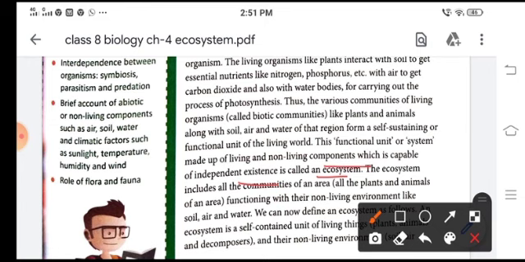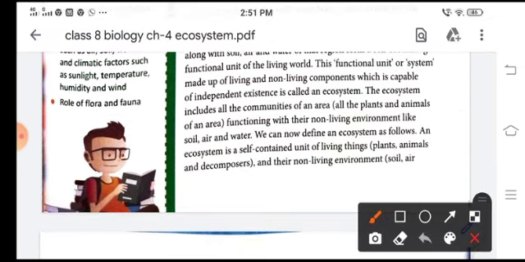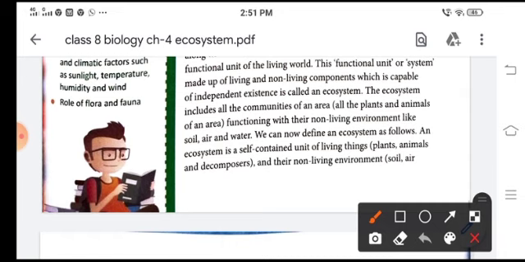So the ecosystem includes all the communities of that area functioning with the non-living environment like soil, air and water. So we can define ecosystem as a self-contained unit of living things and the non-living environment.